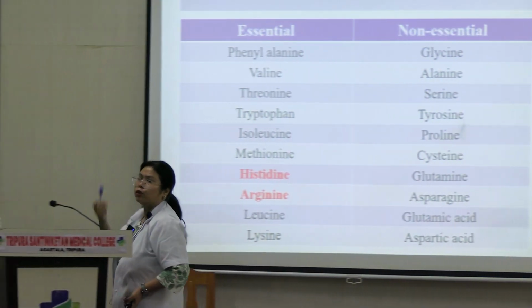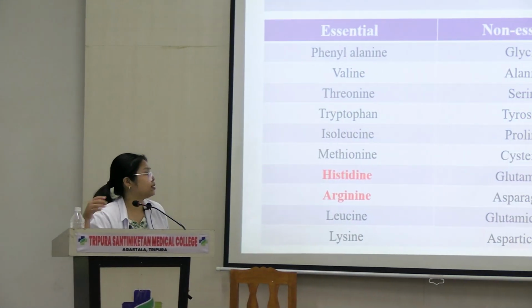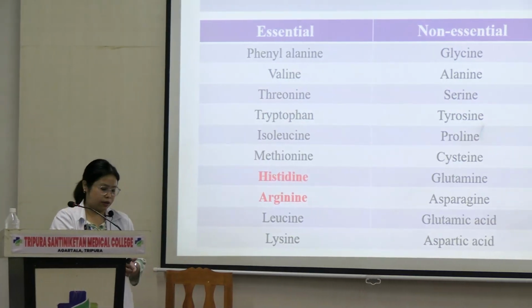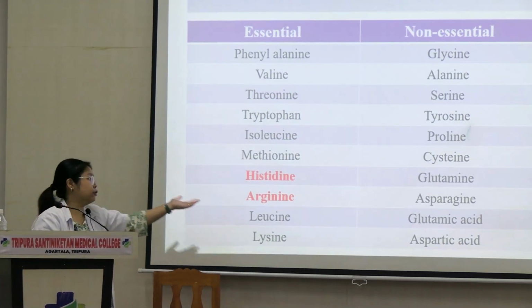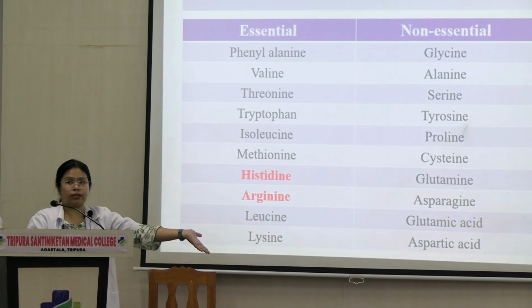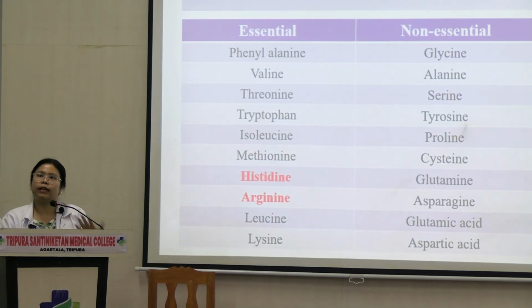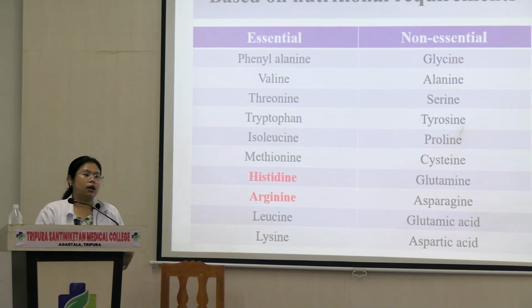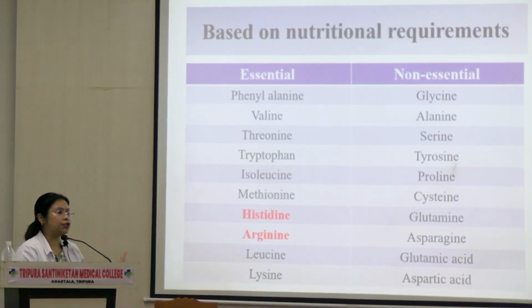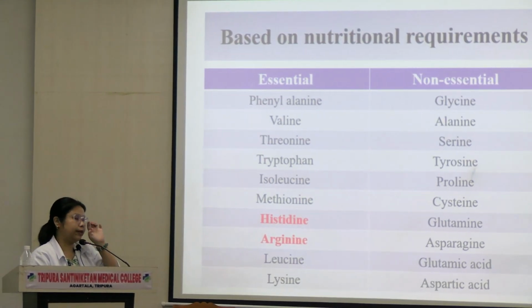Now you may make your own mnemonic, that's okay, but this is what I used to use and some of our friends used to use, and the rest of them is non-essential. So if you know essential, you don't have to remember these, okay? And most of the time, 99% of the time, nobody's going to ask you what are the non-essential amino acids. Everyone is going to ask you what are essential amino acids. There are 10 of them, all right?